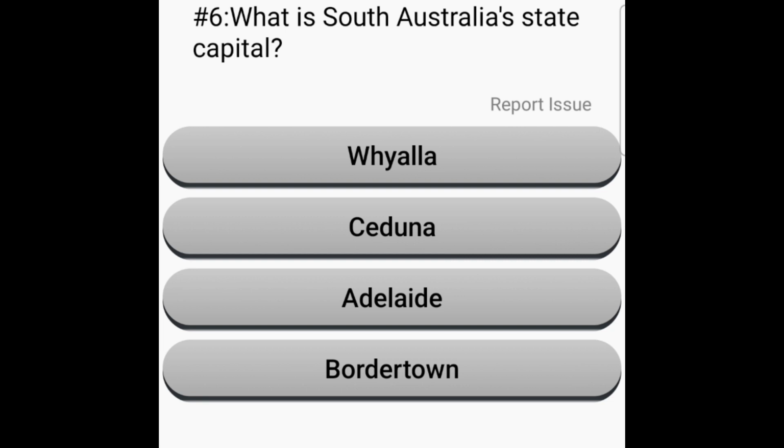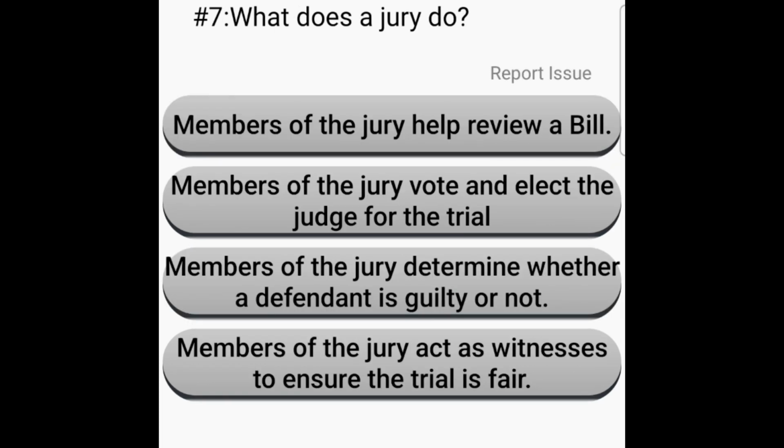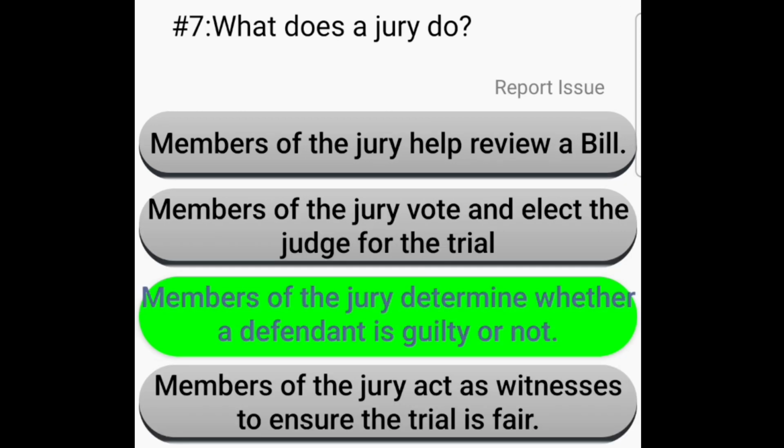What is South Australia's state capital? Whyalla, Ceduna, Adelaide, Bordertown. Adelaide. What does a jury do? Members of the jury help review a bill. Members of the jury vote and elect the judge for the trial. Members of the jury determine whether a defendant is guilty or not guilty. Members of the jury act as witnesses to ensure the trial is fair.